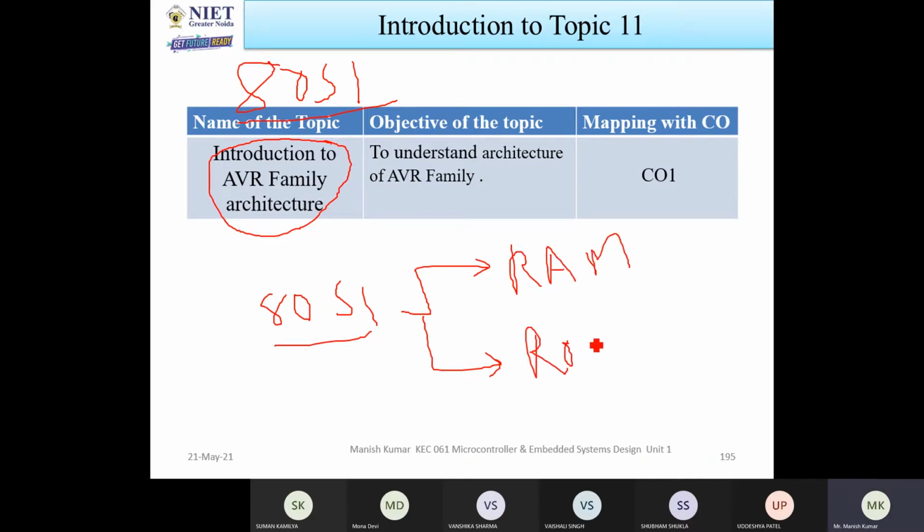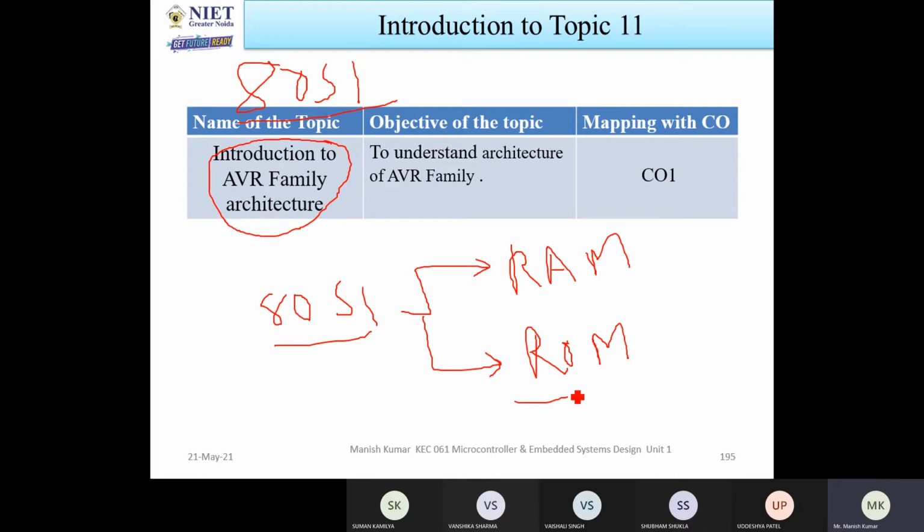So till now there is no concept of including external RAM. With computers, you have an option: you put 4 GB RAM, 2 GB RAM, or 8 GB RAM.